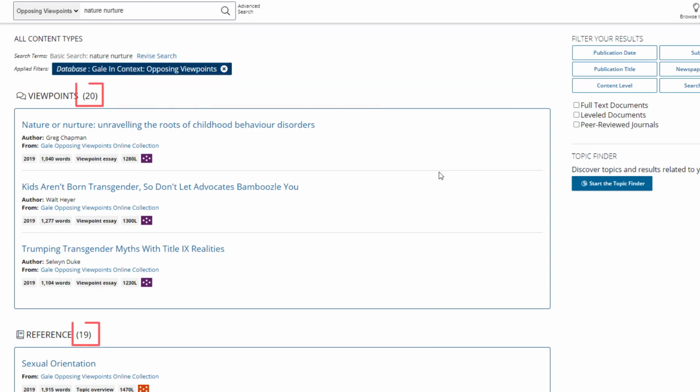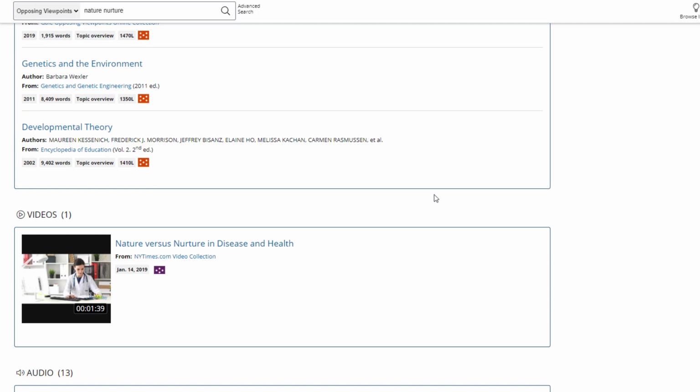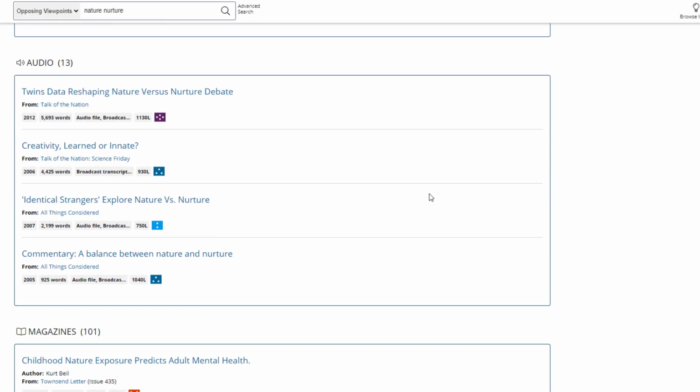This number here is how many different articles are in each of these buckets. It's only showing the first 3 right now. If you scroll down the page, you will also see other items like videos, which are often links to TED Talks, and audio files, which are often really good podcasts from NPR and other reputable sources.